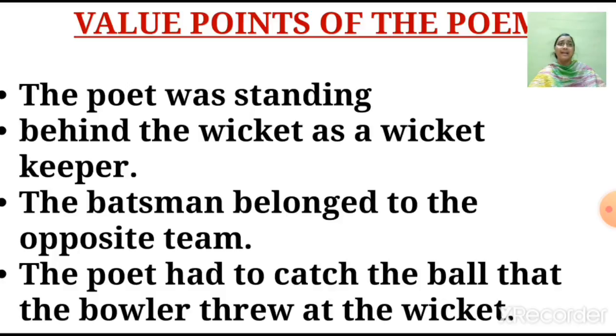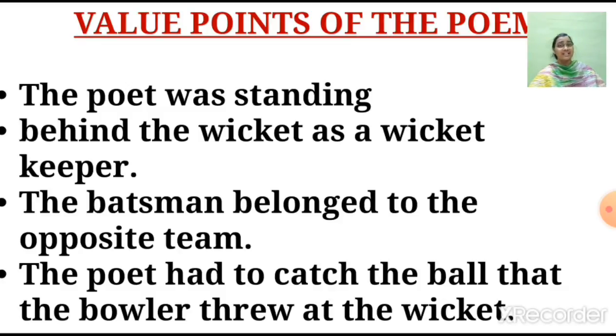Now the ball hits the bat, so naturally it is the duty of the wicket keeper, that is the poet, to catch the ball. And in this poem, the poet missed the easy catch and disappointed his team and supporters. So, in this poem, the poet expresses his sadness and the reason for dropping the easy catch.